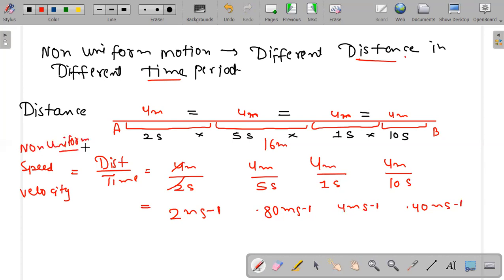Okay, it is different, non-uniform. If you are having non-uniform motion, then you can see that the distance, speed or velocity is different. Yes, 2 meter per second, 0.80 meter per second, 4 meter per second and 0.40 meter per second.